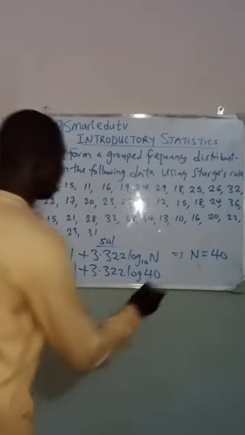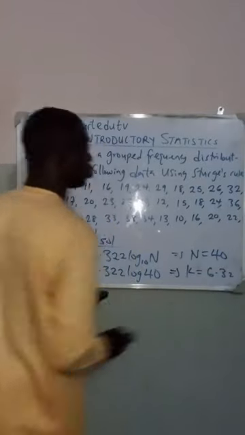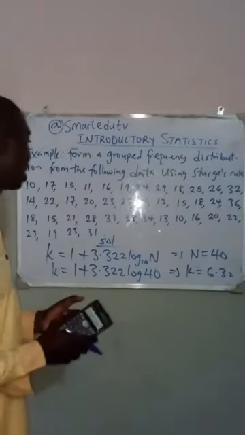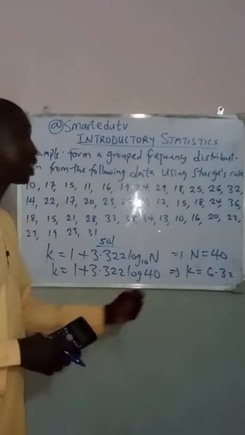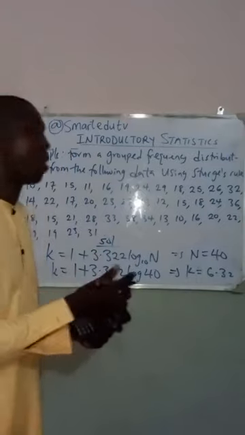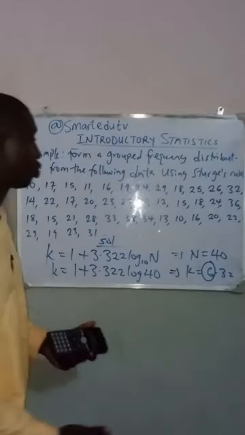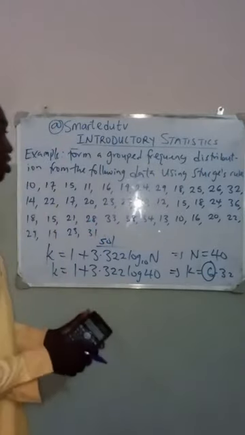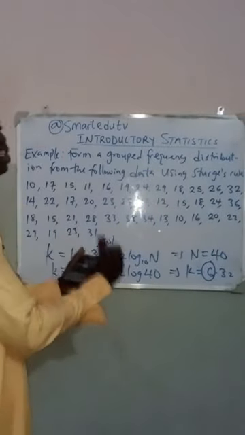The value of k in my calculator gives 6.32. So look here, we've gotten the class interval to be 6.32. The nearest whole number is 6, since this is not up to 5 after the decimal. It means I've gotten the value of k to be 6. It means that my class interval at the end of the day, after I finish solving, should be 6.